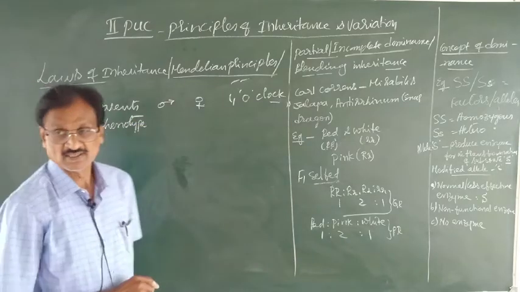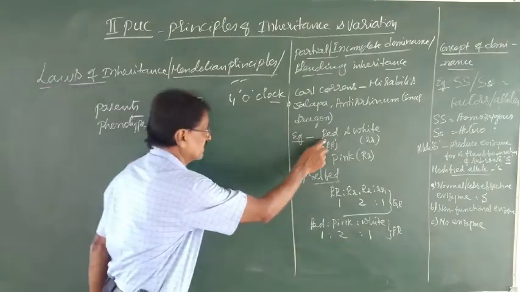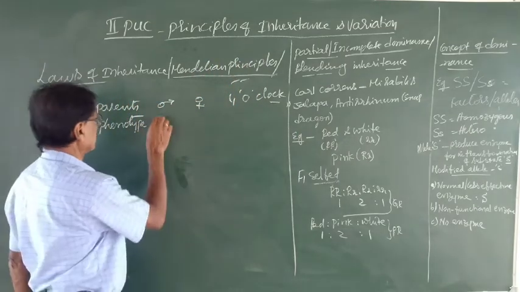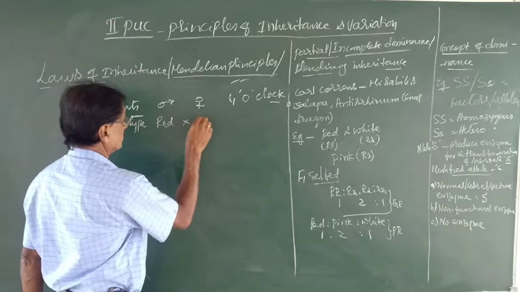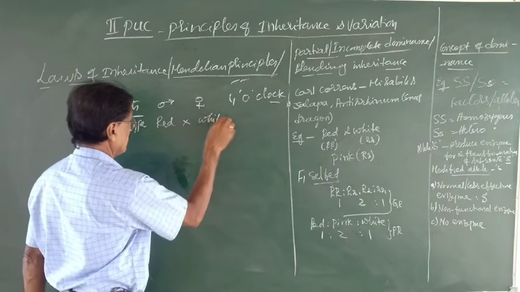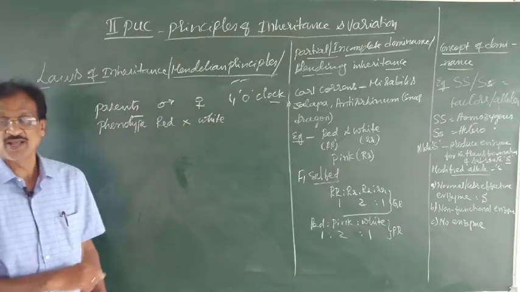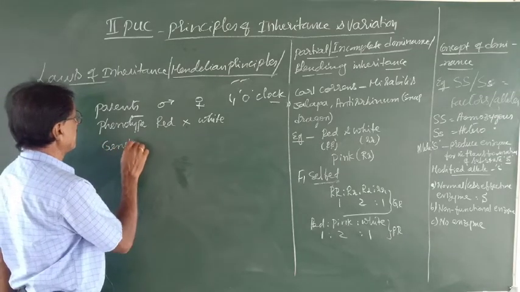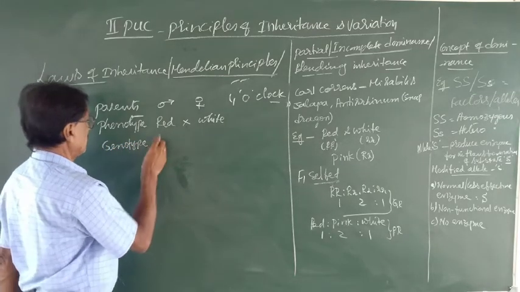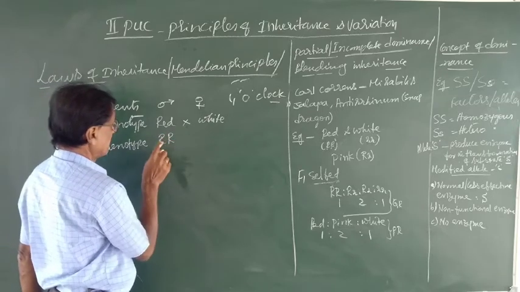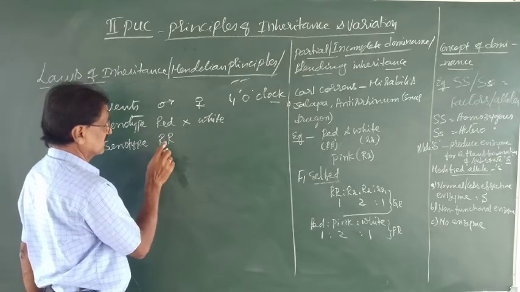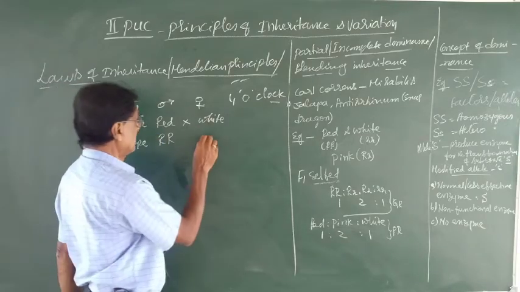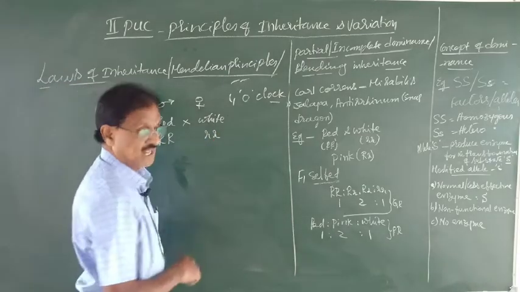He took the plant with red flowers and crossed it with the white flowered plant: red, white. This stands for pollination. Then the genotype, that is the genetic makeup of an individual. It is represented by capital RR because red is controlled by dominant factors, and here it is small rr,